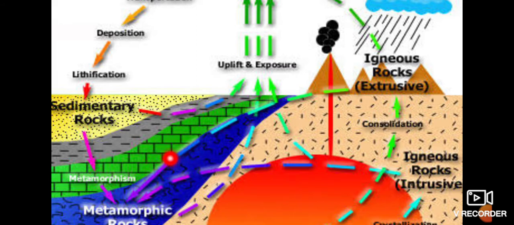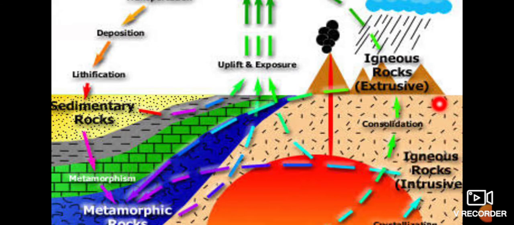And those metamorphic rocks which are still under great heat and pressure from this magma chamber, this is a magma chamber present inside the earth at a depth of 300 kilometers, they also melt down to form molten magma. And this molten magma, if cooled down and solidified, forms intrusive igneous rocks.